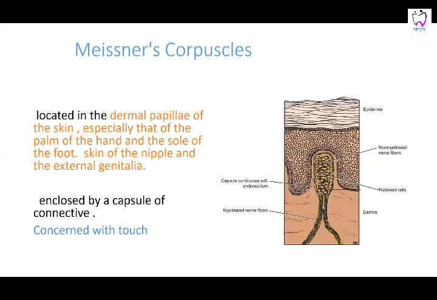Then you have Meissner's corpuscles. These are located in the dermal papilla of the skin. As you can see, that is the epidermis and the dermis of the skin. They are surrounded by a connective tissue capsule. They are concerned again with touch.